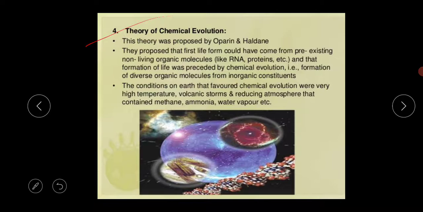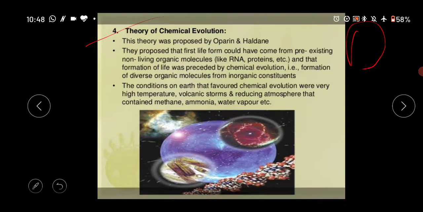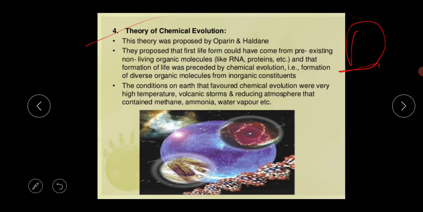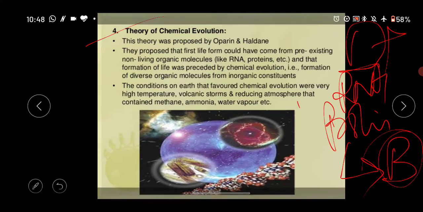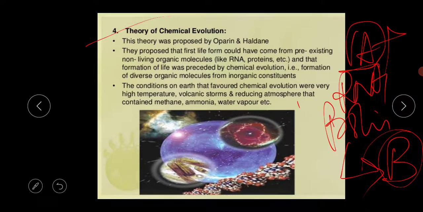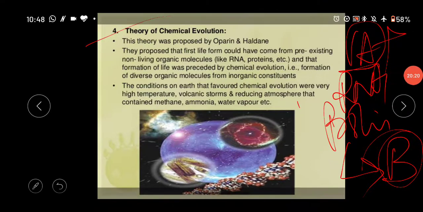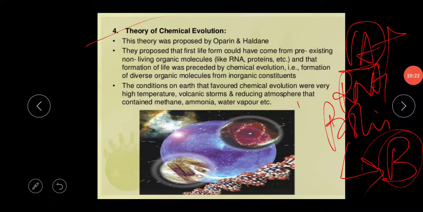According to them, the first forms of life came from pre-existing non-living organic molecules, such as RNA and proteins, and a new organism is formed. That organism B comes from the pre-existing organism A. The chemical evolution was followed by the formation of life.